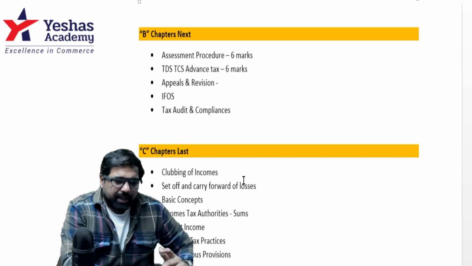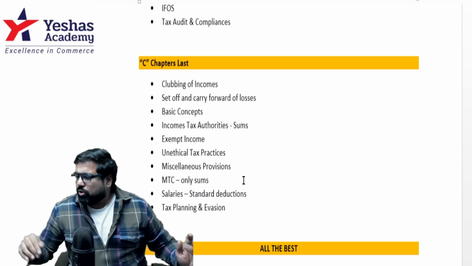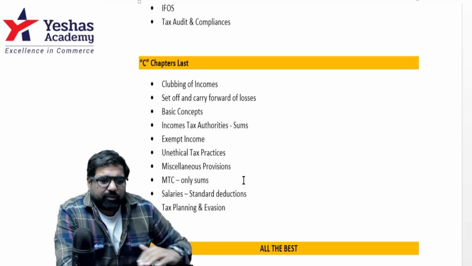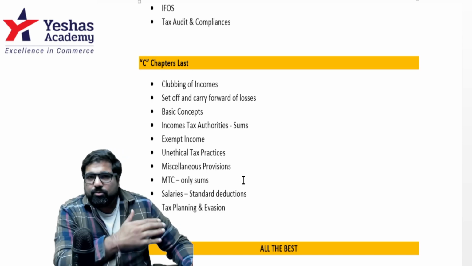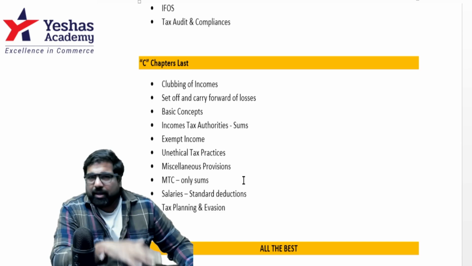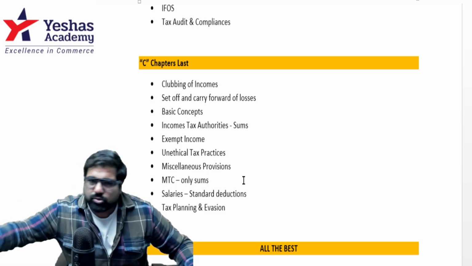Next are the C chapters list. This you should do last. What I mean by this is basically once you're done with everything else, look at this: clubbing, whose income should be taxed and in whose hand, set off and carry forward of losses, especially for mergers, amalgamations, and those kinds you should look at.